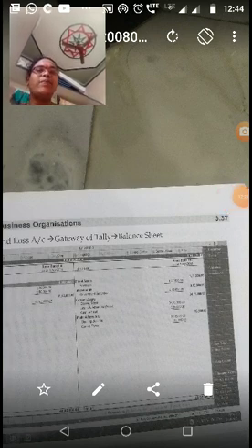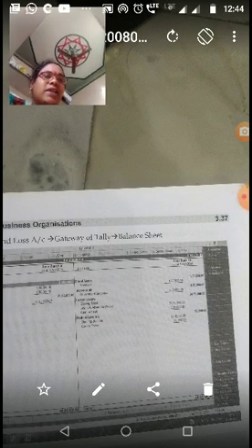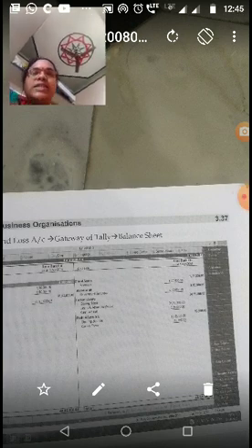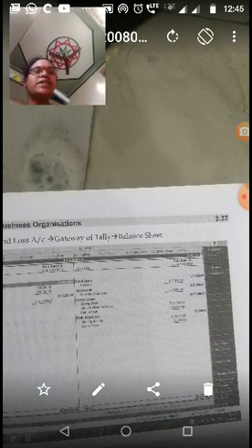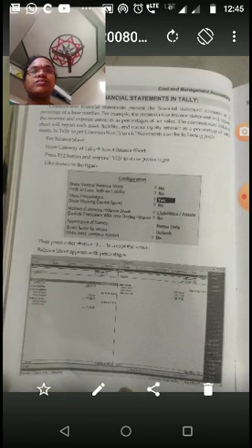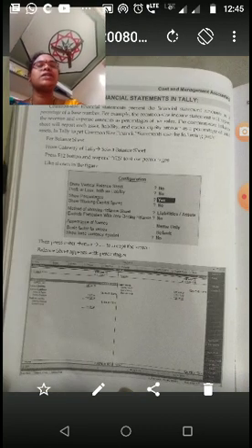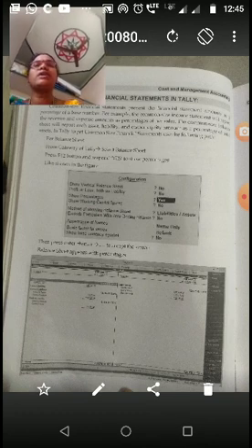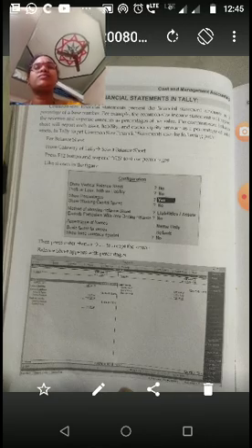Next, preparation of common size statements in Tally. Common size financial statements. So here, how to prepare common size financial statements in Tally.